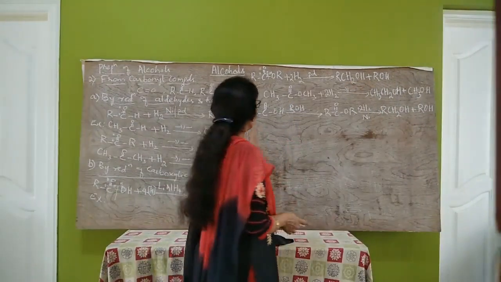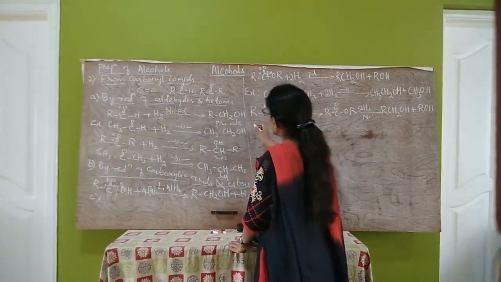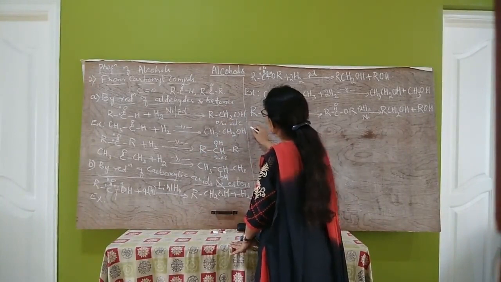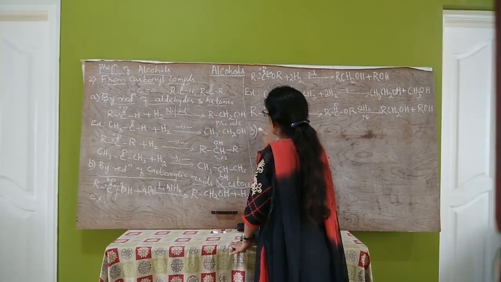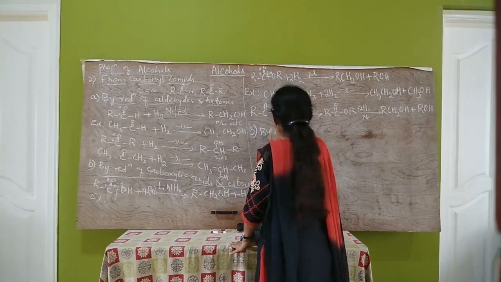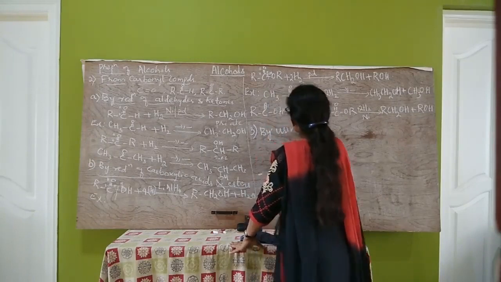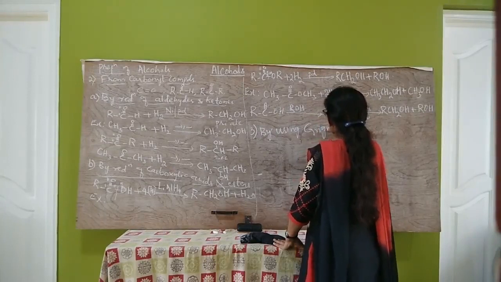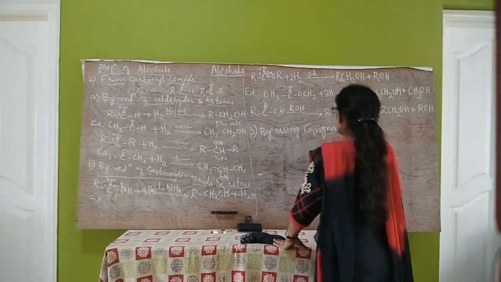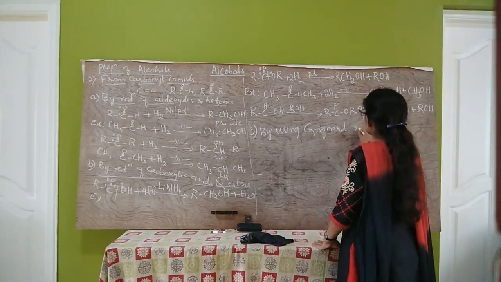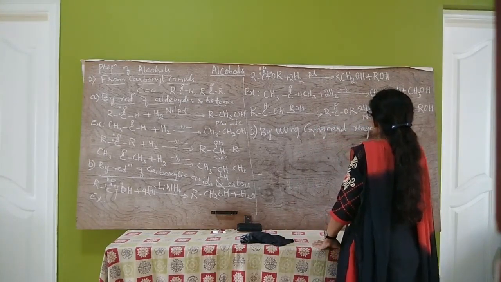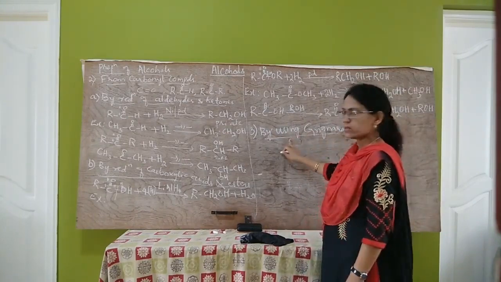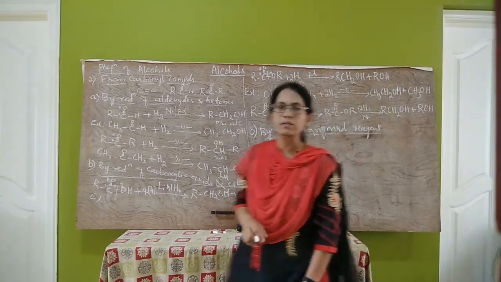The next method is preparation of alcohols from carbonyl compounds by using Grignard reagent.